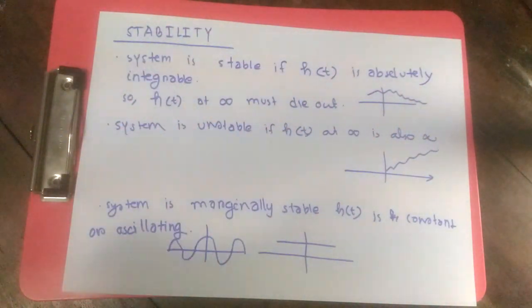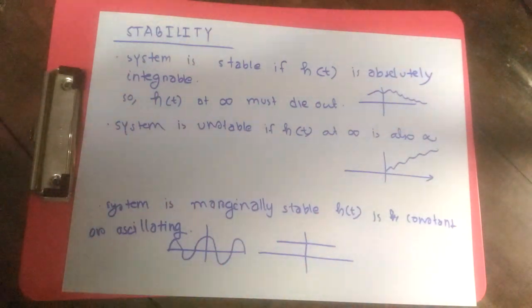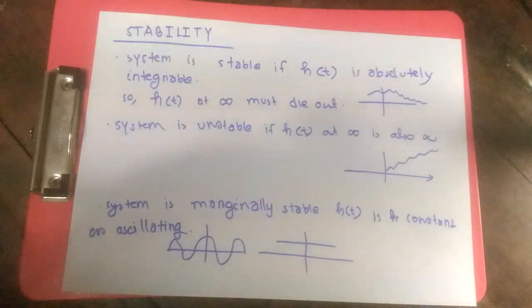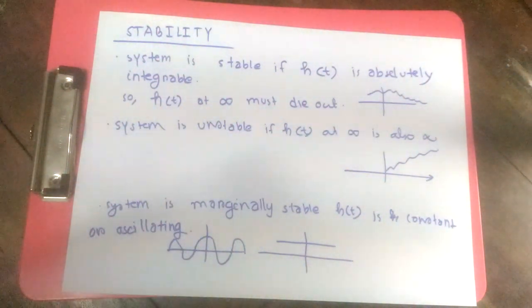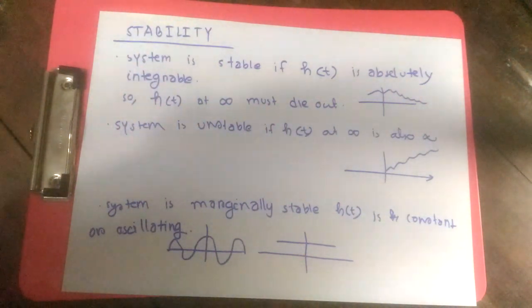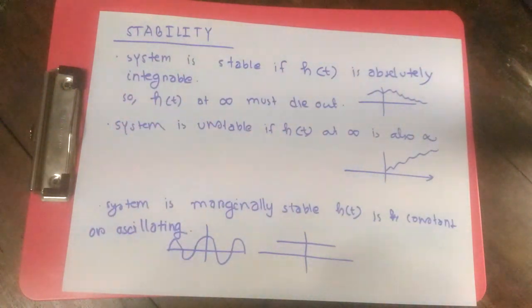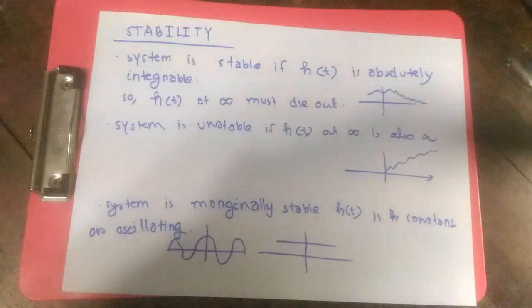So welcome to the last lecture of Laplace transform, and we're going to talk about the stability of a system. We have learned in the last video how to find H of s, and after we find our transfer function, if we do inverse Laplace transform of it, we come back to our system's impulse response. And we know a system is stable only if our impulse response is absolutely integrable. That means its integration from minus infinity to infinity should be bounded.